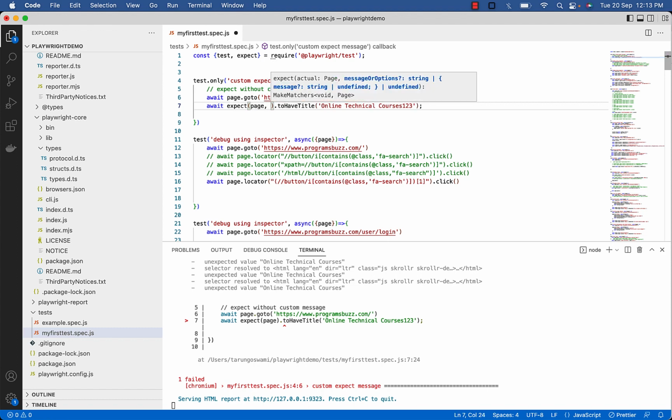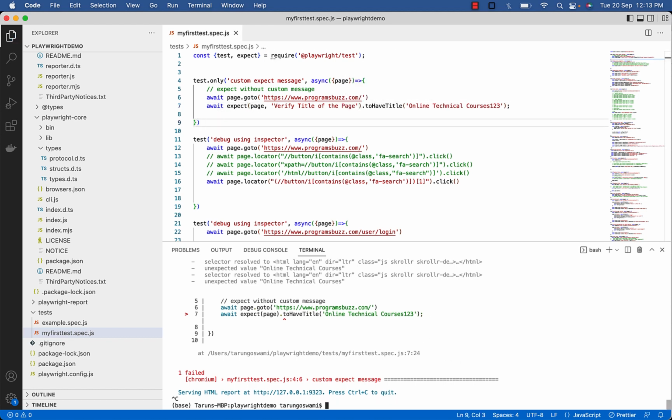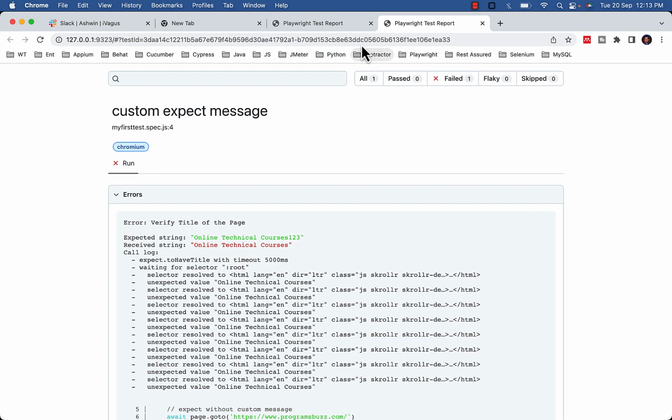Just after your page, use comma and type some message. Verify title of the page. Now execute again. Now compare the output.